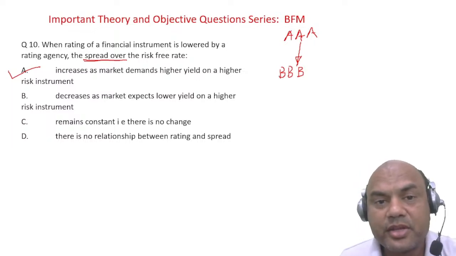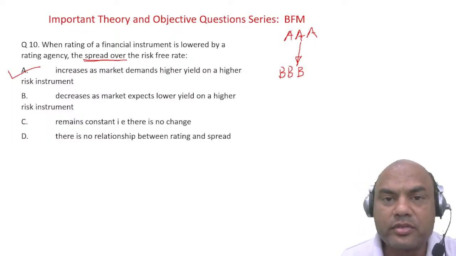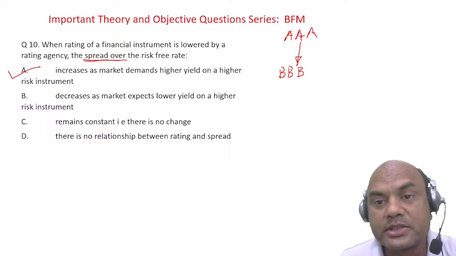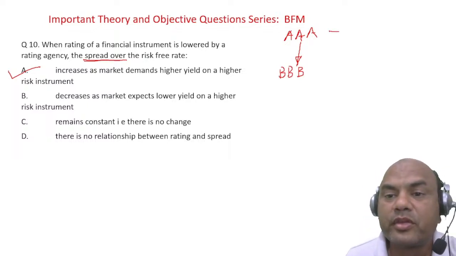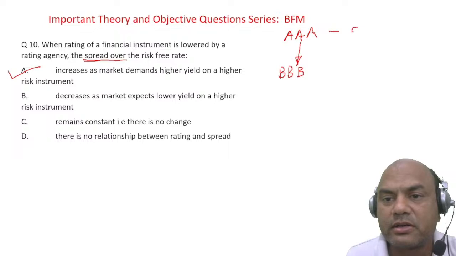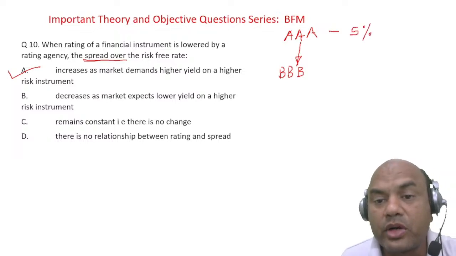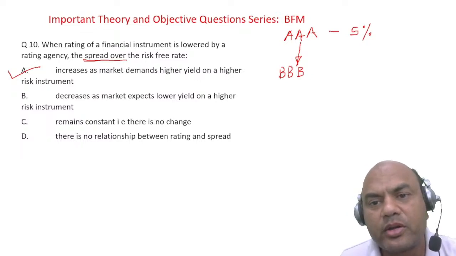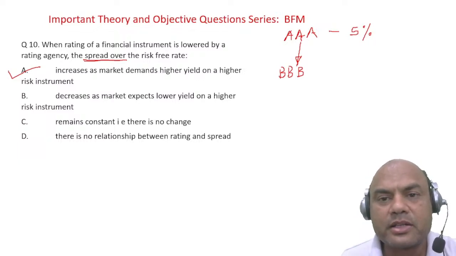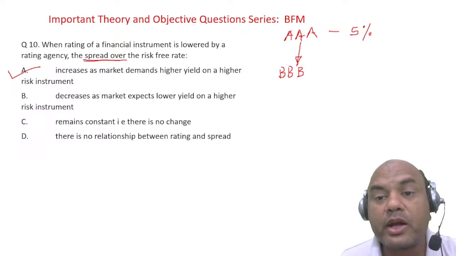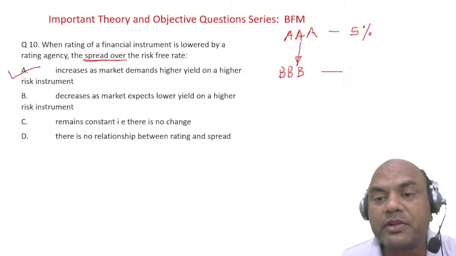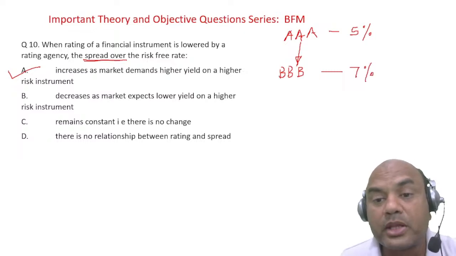Why increases? Because as the rating goes down, people will be demanding higher rate of interest. Let's say if the company was giving 5% rate of interest earlier, now it has gone down. If you think of yourself, you are investing in this bond or this FD or this share, anything which is giving you 5% returns. Now it has gone down to triple B, so rating has reduced. So what will it tell the company? No, I'll buy this only if you give me 7% returns. Because I'm taking higher risk now.